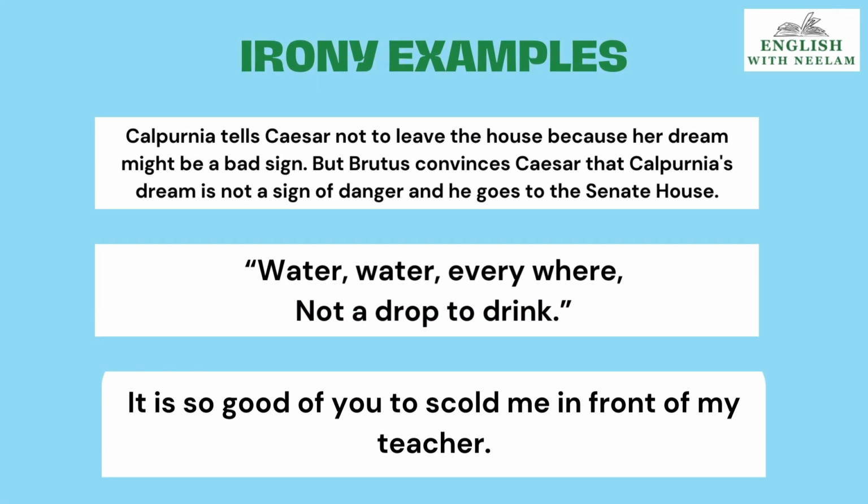Now the examples are, in the play Julius Caesar, when Calpurnia tells Caesar not to leave the house because her dream might be a bad sign. But Brutus convinces Caesar that Calpurnia's dream is not a sign of danger, and he goes to the Senate house. The audience, they know what is going to happen with Caesar there, but the characters are not aware.